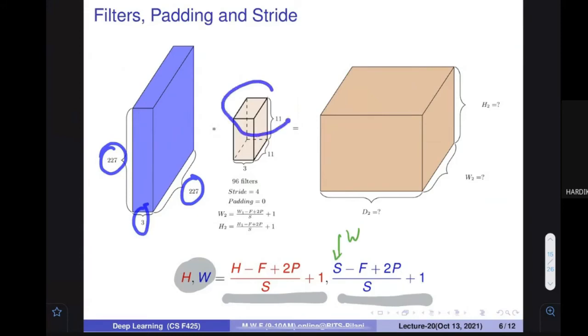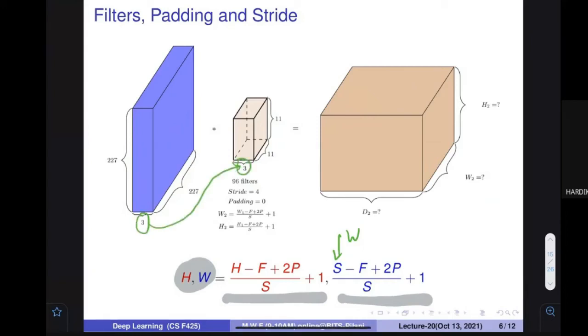I am going to apply a filter that is of size 11 cross 11. So what should be the depth of this particular filter? 3. I cannot take any other number. Understand that this number should be 3 because here is a 3. If it is not 3, then you cannot apply. You should not apply. If anybody wants to commit suicide, okay, take it lightly. If you want to apply this, that is fine. But generally, you should be like that.